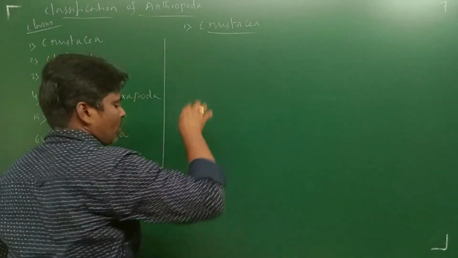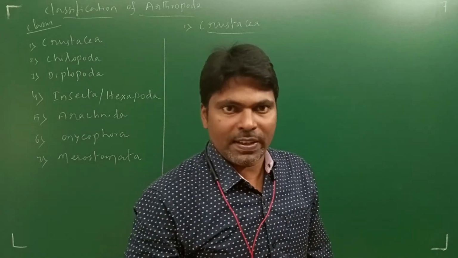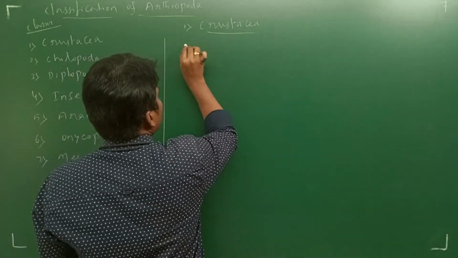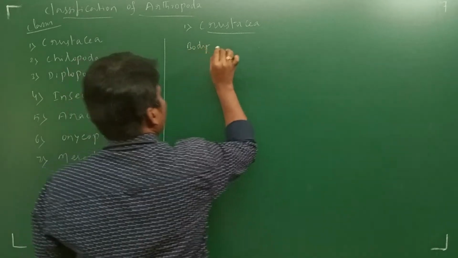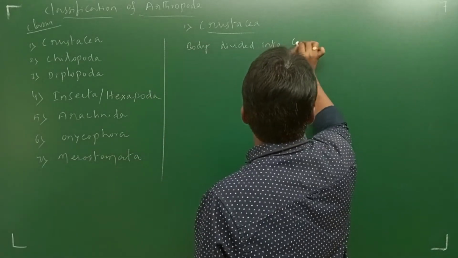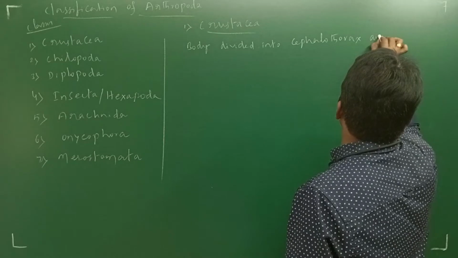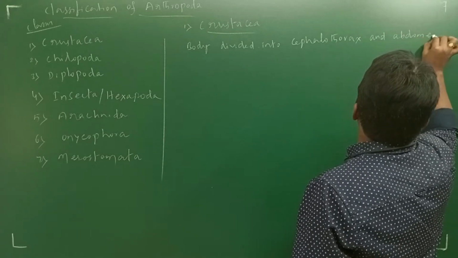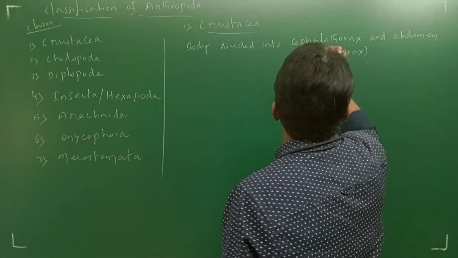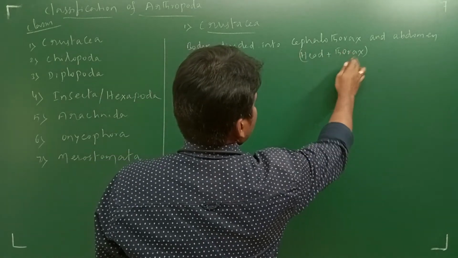In Arthropoda, the body is divided into head, thorax and abdomen. That is the common characteristic feature. In Crustacea, the body is divided into cephalothorax and abdomen. The head portion plus the thorax part is combinedly called cephalothorax. Cephalon is the word related to head.